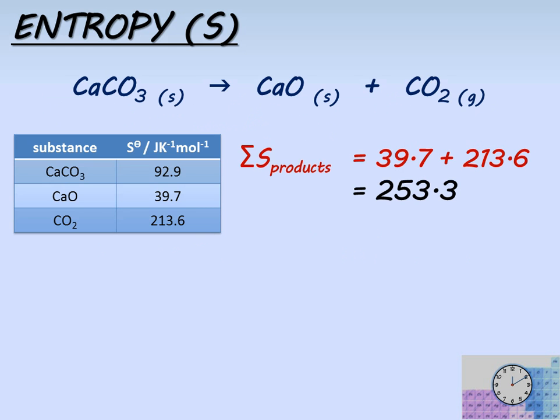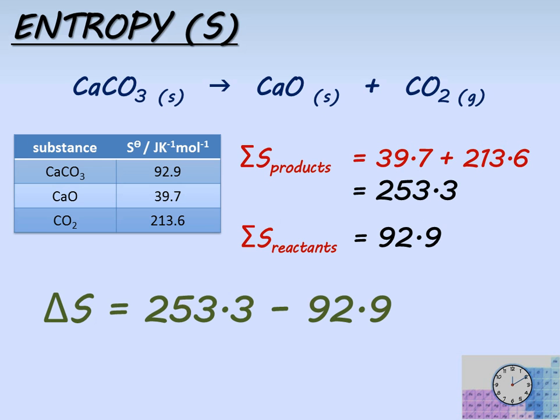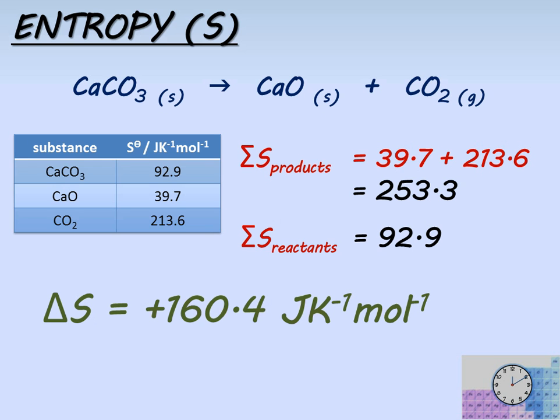So, the sum of the entropy of the products, take the entropy of calcium oxide, 39.7, and add that to the entropy of carbon dioxide, 213.6, gives us a total of 253.3 joules per Kelvin per mole. We have only one reactant, so the entropy of the reactants is 92.9. Put that into the equation, and we get the answer plus 160.4 joules per Kelvin per mole. Examiners do like you to put the positive sign in if you are getting a positive number.